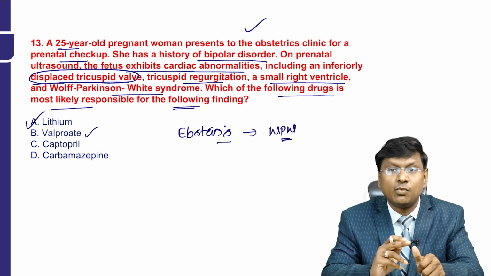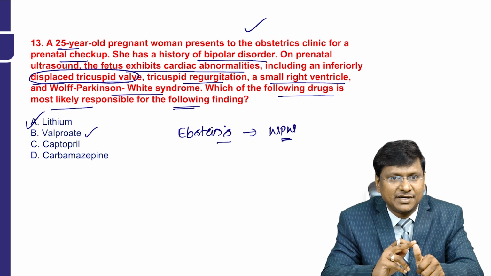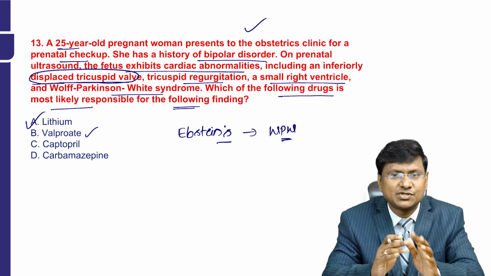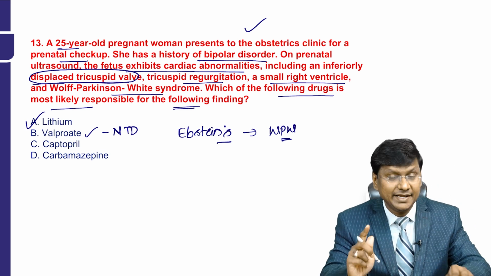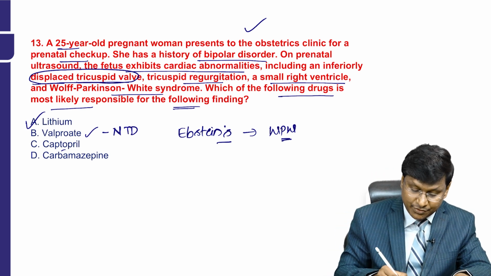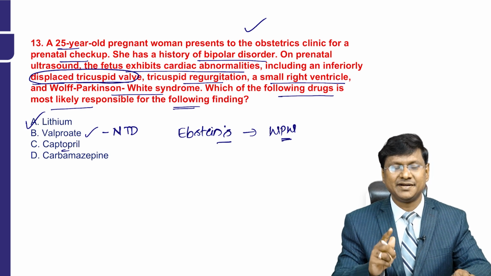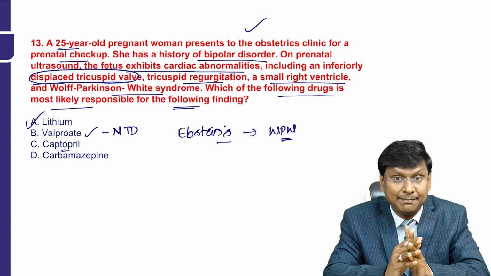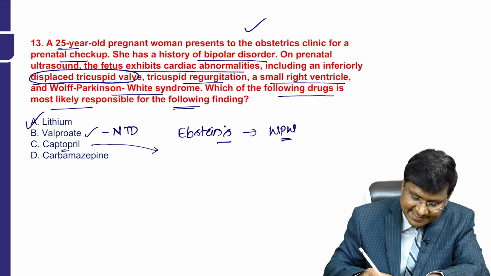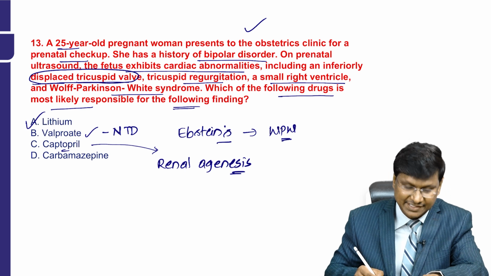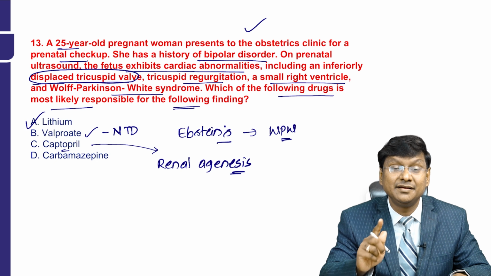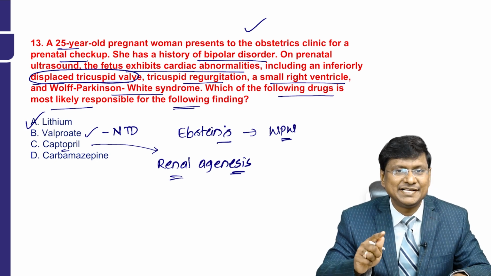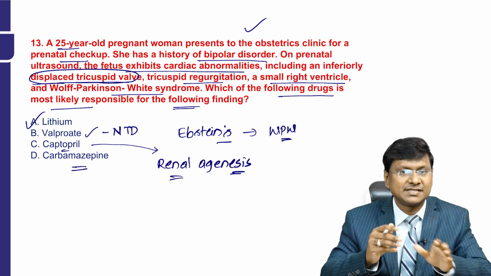Whereas you take valproate. Valproate is an anti-epileptic drug that is associated with an increased risk of neural tube defects, right? Whereas you take captopril. Captopril is an ACE inhibitor. What is captopril associated with? When it is taken in pregnancy, it is associated with renal agenesis, right? That is the reason why ACE inhibitors are absolutely contraindicated in pregnancy, because they can cause renal agenesis in the fetus. Whereas you take carbamazepine.